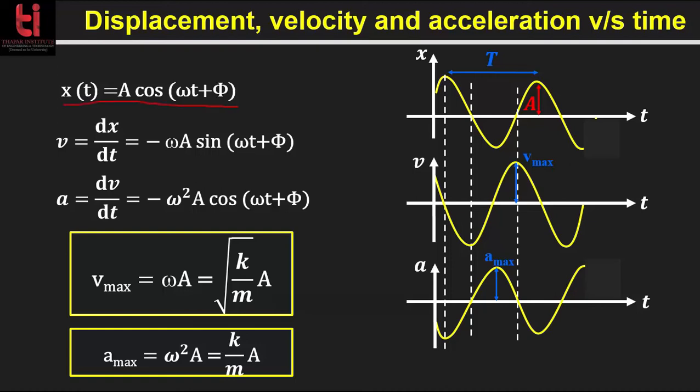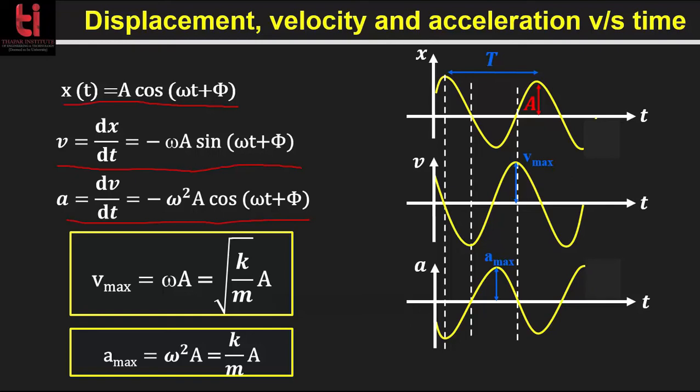Velocity v is the first derivative of the displacement with respect to time, so we get minus omega into A sin(omega t plus phi). And a is the acceleration, that is the first derivative of the velocity with respect to time, or the second derivative of the displacement with respect to time. If you do this derivative, you get minus omega square into A cos(omega t plus phi).